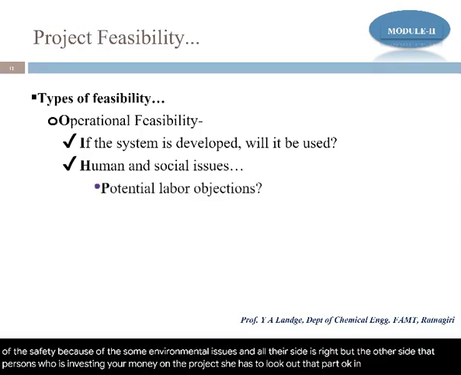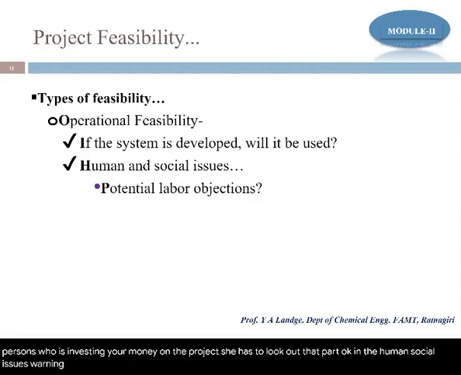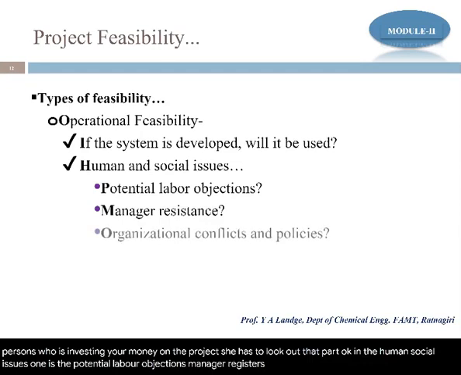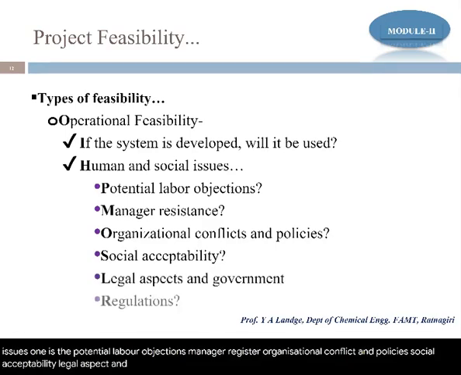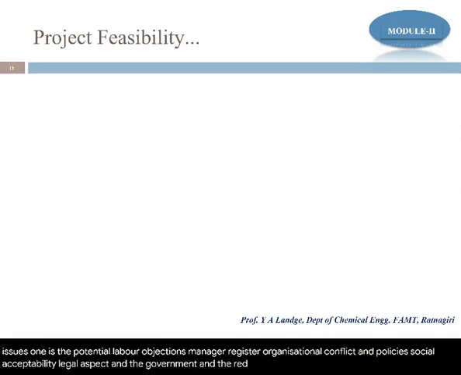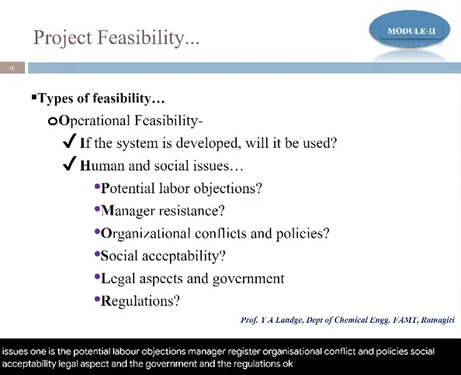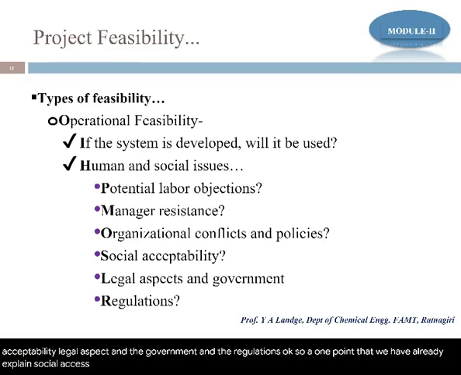In the human social issues, one is the potential labor objections, manager resistance, organizational conflicts and policies, social acceptability, legal aspect, and the government and the regulations. Okay. So one point that we have already explained, social acceptability of that project.